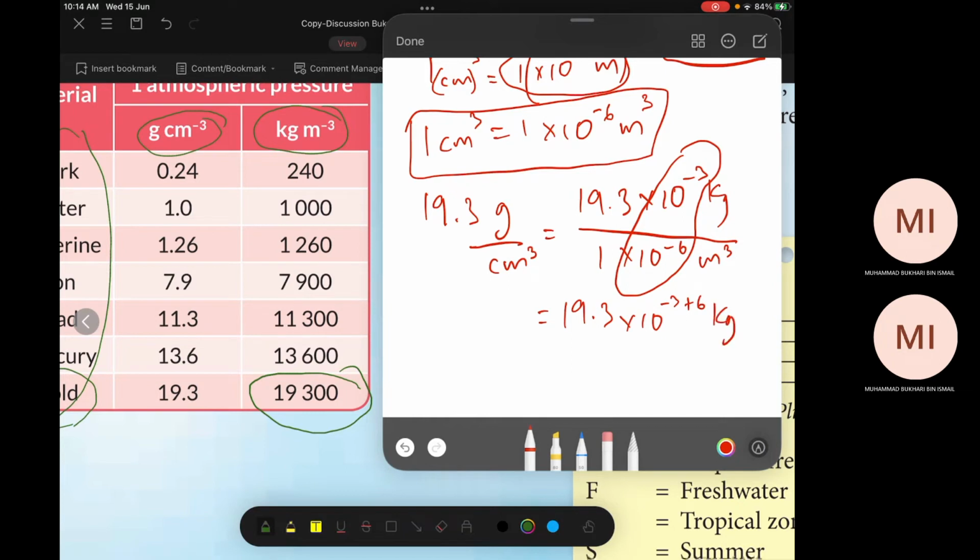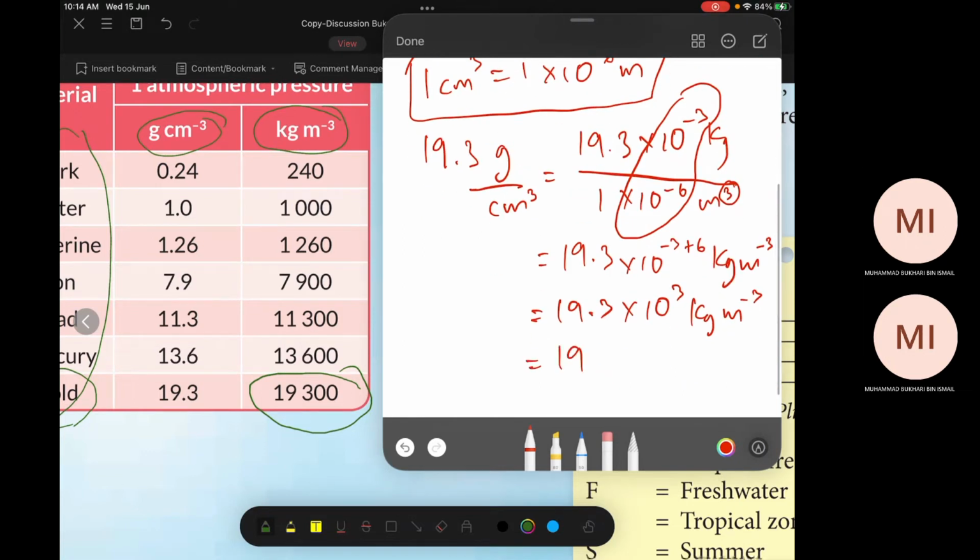And then you need kilogram and meter, this is positive, so it becomes negative 3. Right? 19.3 times 10 power 3 kilogram per meter cube. So that is why we get 19,300 kilogram meter negative 3. Can you understand? You cannot convert straight away, there are steps. Cannot learn wrongly. Okay, understand? Okay, done.